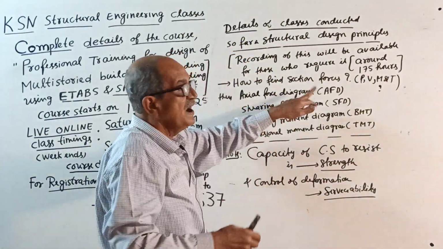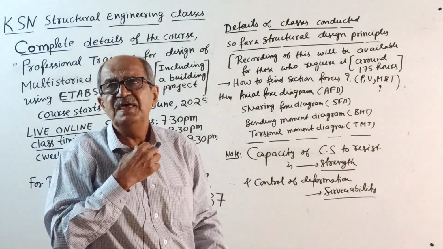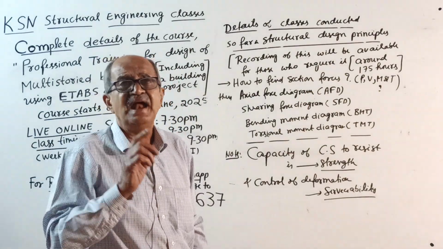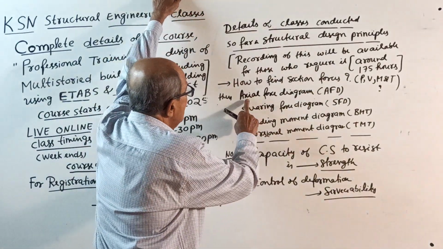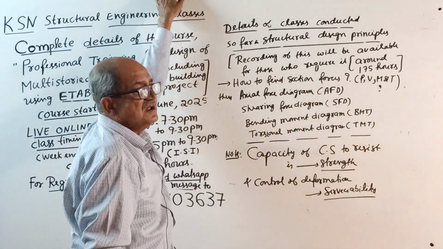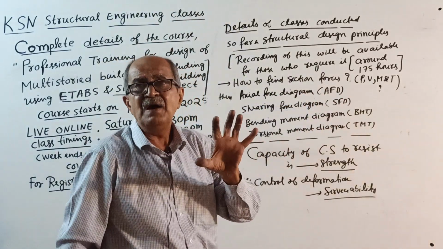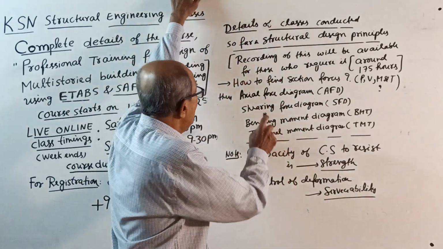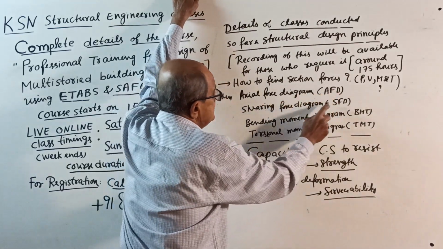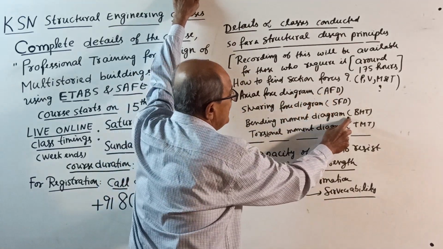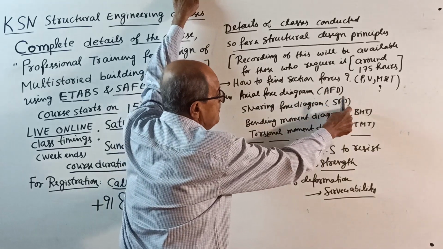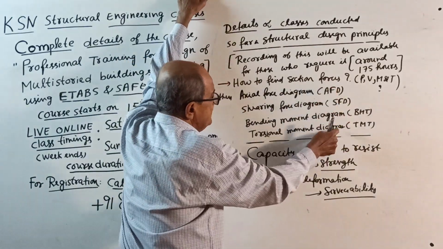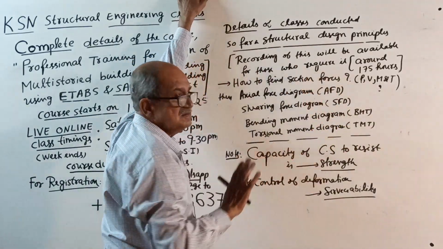So how to find it is very, very important. All the examples were given in the class so that you correctly understand the meaning. Then the axial force diagram. Diagram means a graphical representation showing the variation of section forces, like the axial force diagram, shear force diagram, bending moment diagram. This everybody knows, SFD, BMD. Torsional moment diagram is not much, this is all covered.